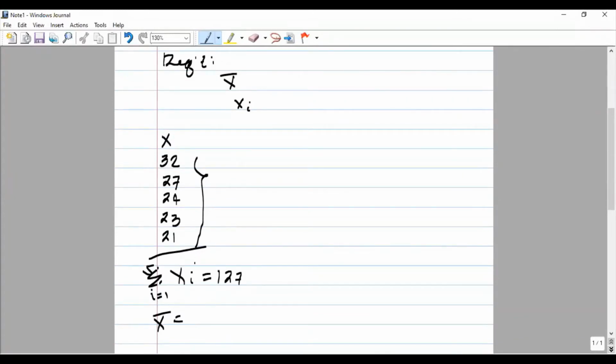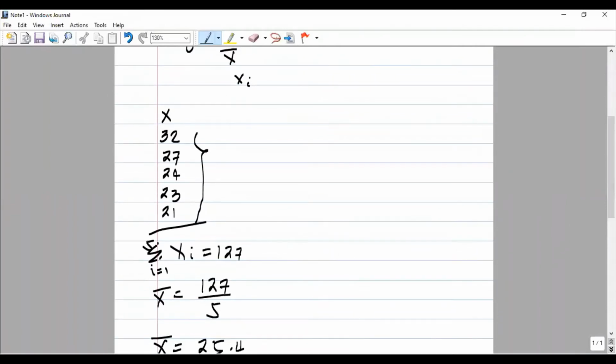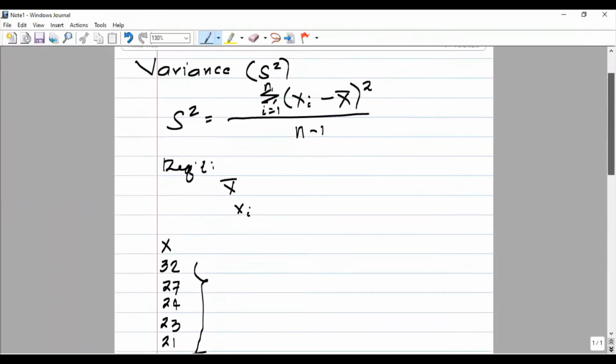So we have the summation of all the values of x is 127, and there are 5 scores, or there are 5 data. So the sample mean is equal to 25.4. That is 127 over 5 will give us 25.4. Okay?